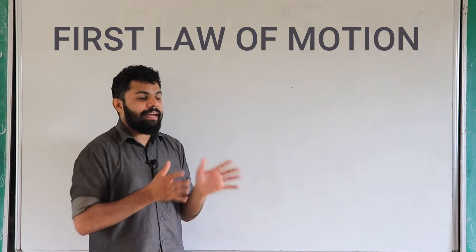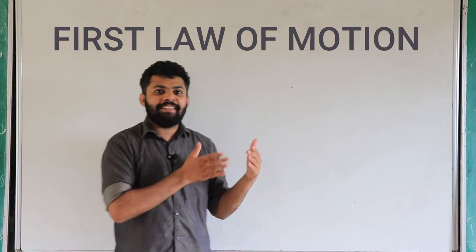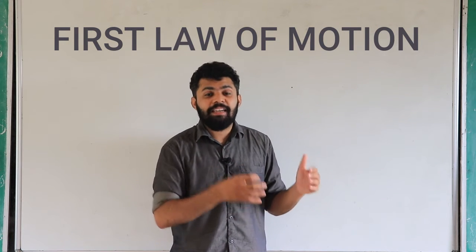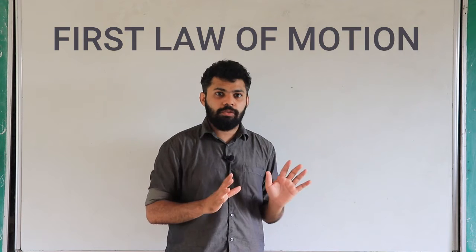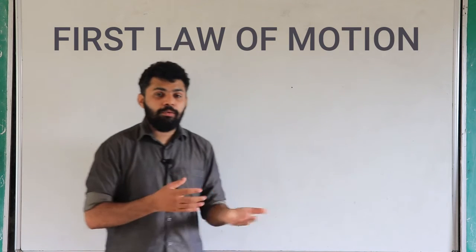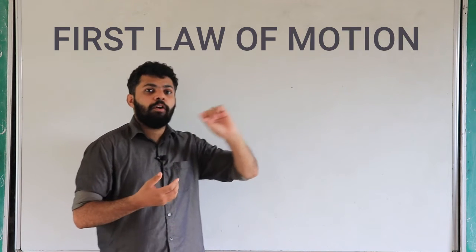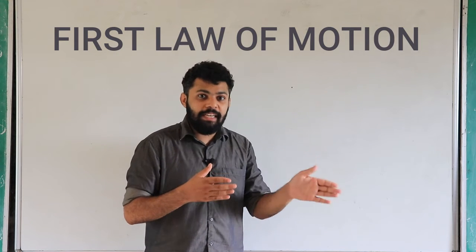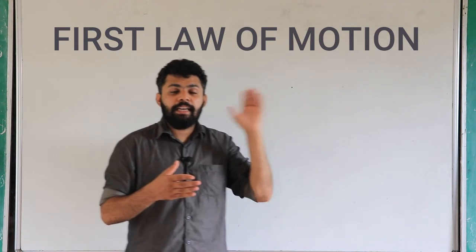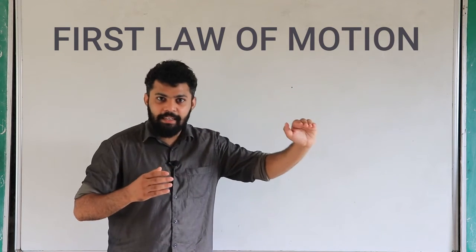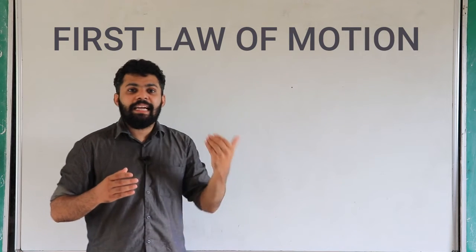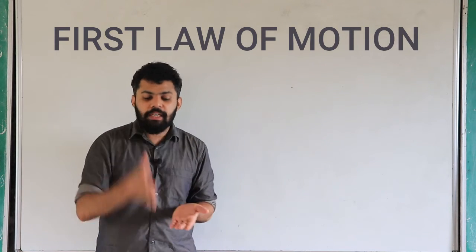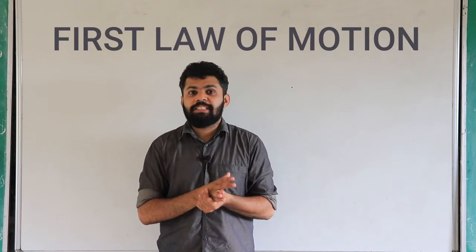If a body is at rest, it will continue there until we give an external force. Or if a body is in uniform motion, moving at the same speed, in the same direction, in a straight line, then it will continue like that until an external force acts upon it. That is what the first law of motion is telling.